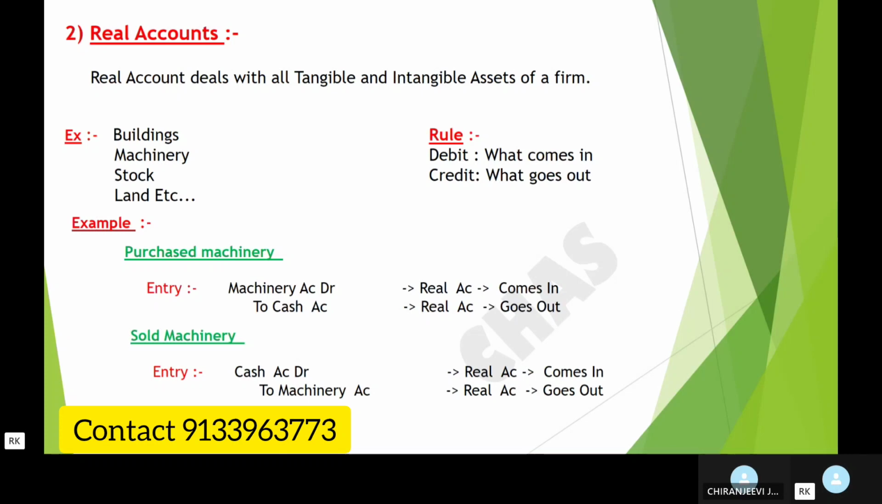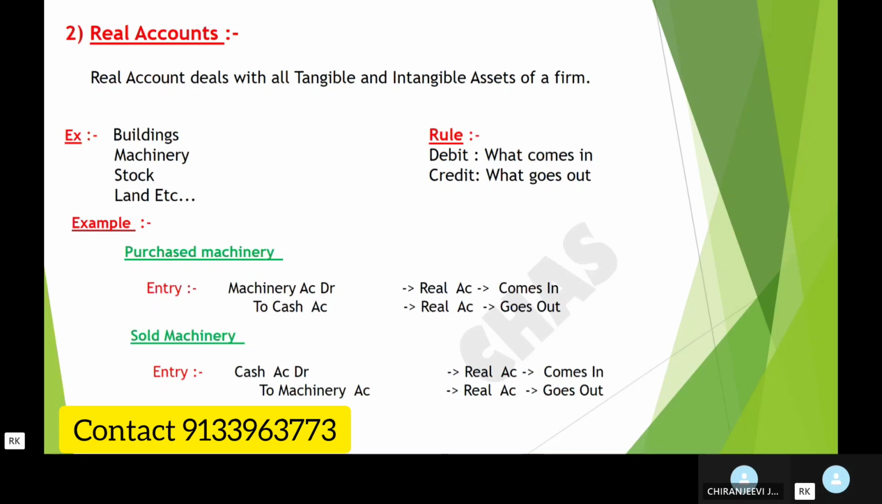Example for this, purchased machinery. In this, we are purchasing machinery for business use. So machinery account is debited to cash account. Why we are debiting machinery account is according to the rule of real account, debit what comes in and credit what goes out. We are purchasing machinery, so machinery will come in and cash will go out. That is the reason we are debiting machinery account and crediting cash account.